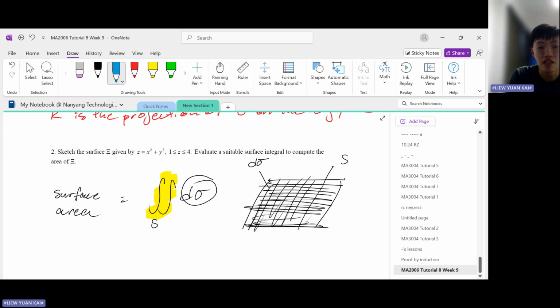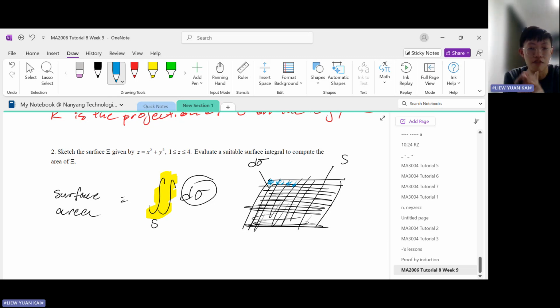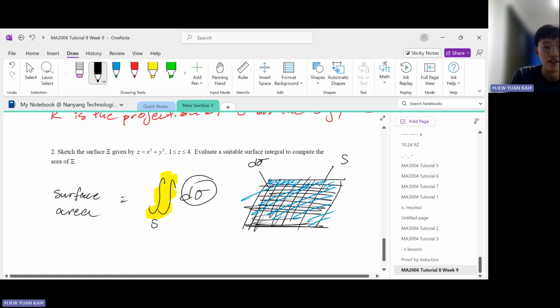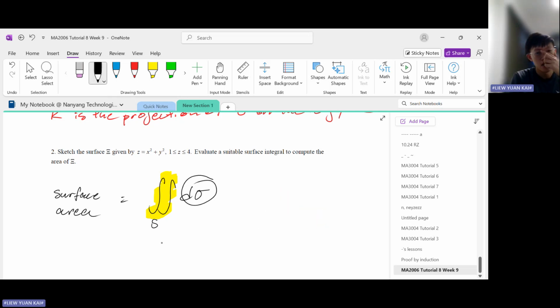By continuously adding all these little infinitesimal portions together, when you add them all up, they will form the surface area. If you add up all these tiny areas, eventually they will form the entire surface area of the surface S. That is the logic behind this formula, double integral d sigma. That is how you use this formula to calculate the surface area of a 3D surface.